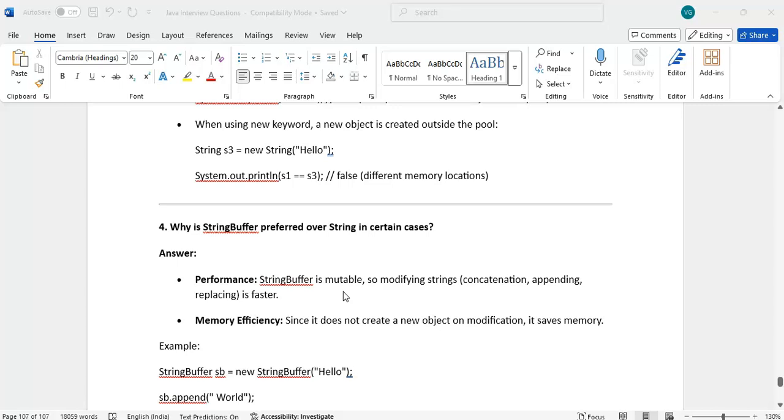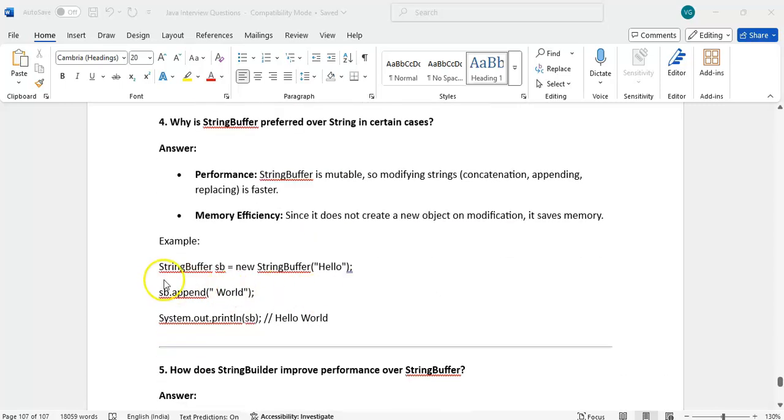String buffer is mutable, so modifying a string through concatenation, appending, and replacing is faster. Memory efficiency: since it does not create a new object on modification, it saves memory. Right, because of these reasons, performance and memory efficiency, we will go with string buffer. If we see StringBuffer sb equal to new StringBuffer("hello"), and we call sb.append("world"), what will happen? Hello world, in the same memory it will append, it will not create any new memory.